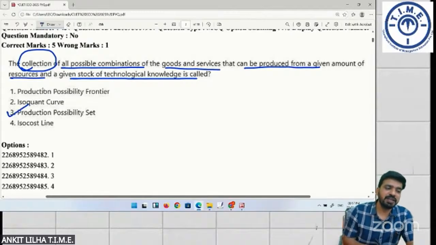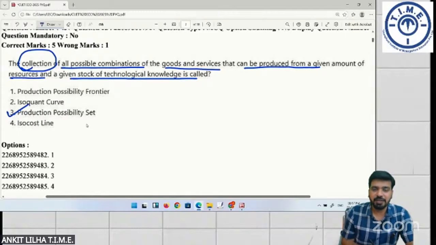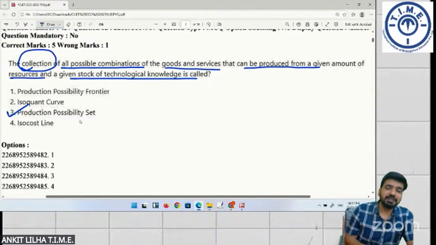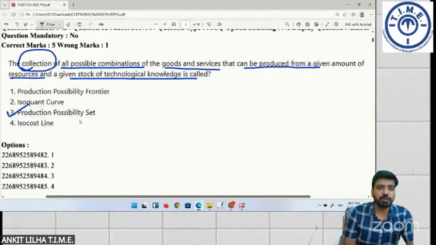They have answered it as PPF or PPC, but this is actually Production Possibility Set because it is a collection and not a curve. If it would have been asked कि कौन सा curve है जो कि represent करता है, then the answer could have been PPF. But here it is collection of all the possible combinations of goods and services. The answer will be production possibility set.